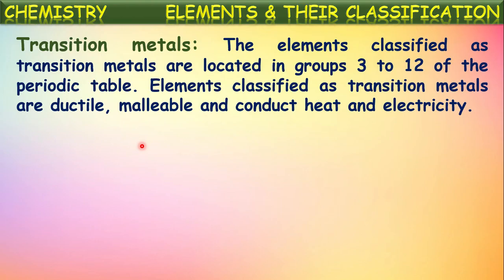In the similar way, malleable. These transition metals are malleable, meaning they can be beaten into thin sheets. We observe this in our daily life too, iron sheets, aluminium sheets. Here iron and aluminium are beaten into thin sheets because of that property called malleability. These transition metals are malleable in nature. And just like all the remaining metals, these transition metals are also good conductors of heat and electricity. They can pass heat and electricity through them.